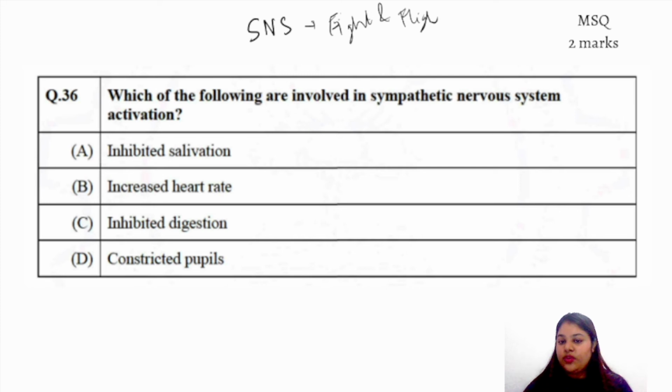So A would be the answer, that salivation is inhibited. Then increased heart rate. Yes, when we are in a situation like that, if we have to fight or flee, our heart rate increases. Inhibited digestion. Obviously salivation is reducing, so digestion is also reduced. Constricted pupils? No, our pupils dilate at that time. So A, B, C are the correct options here.